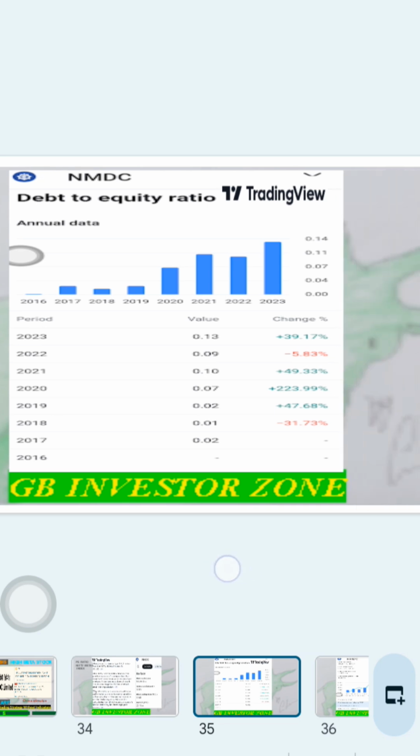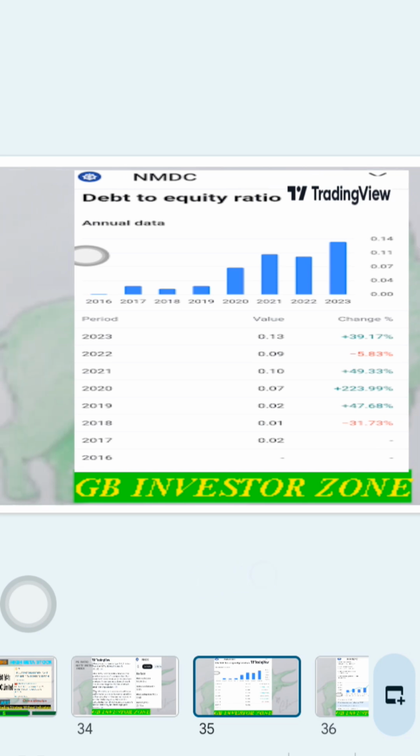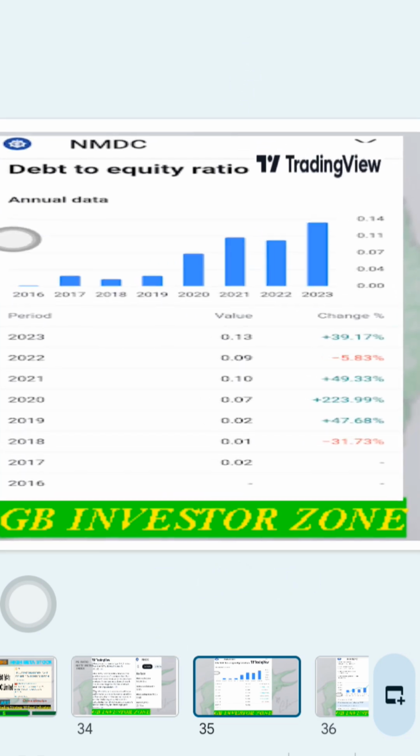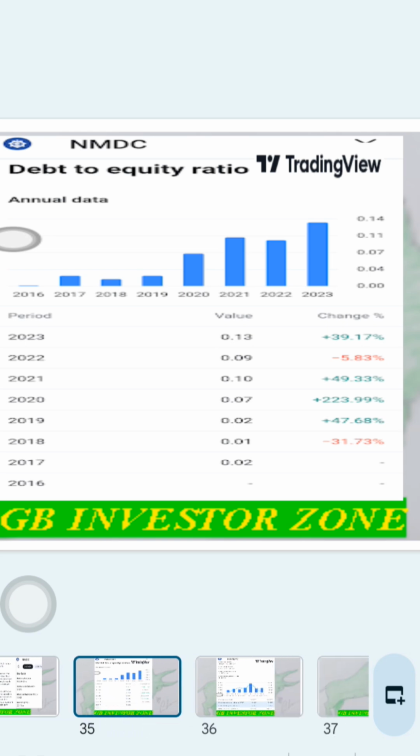Now we can see the debt to equity ratio. Debt to equity ratio is nothing but how many loans and liabilities they are having. If it is under 1, it is good for the company. So it is under 1 only, you can see. Ever since 2017 it never went above 0.13. So it is very good. They don't have any loan almost. So the debt to equity ratio is also very good.